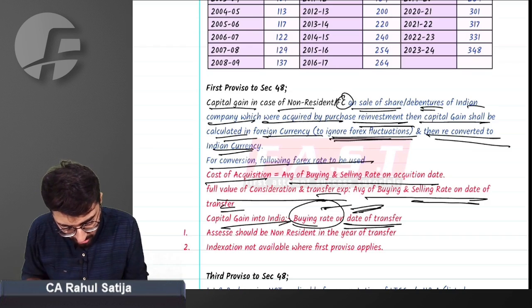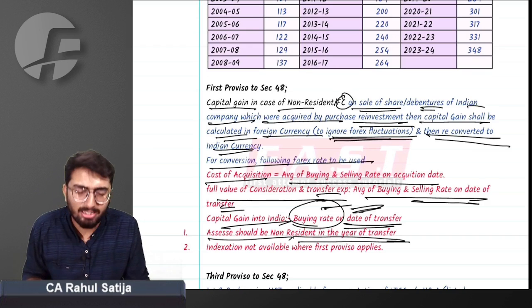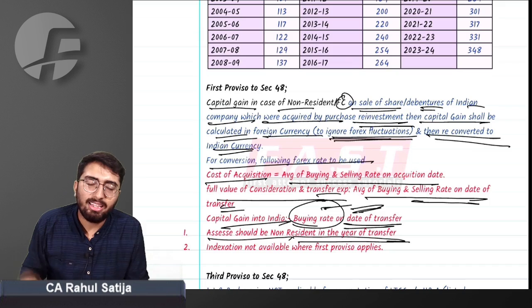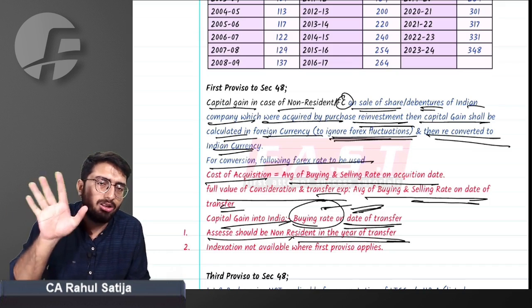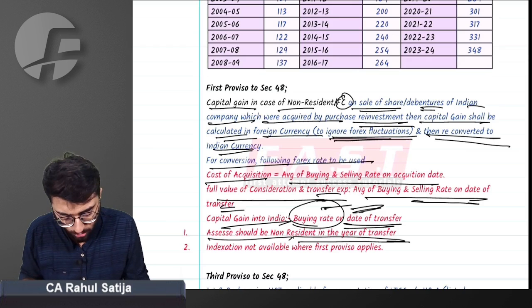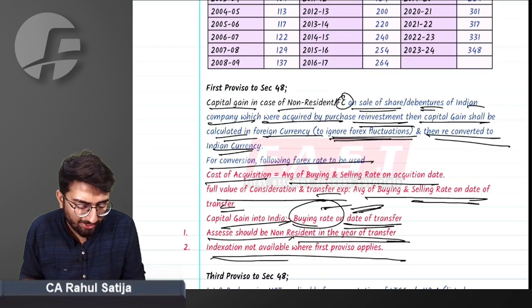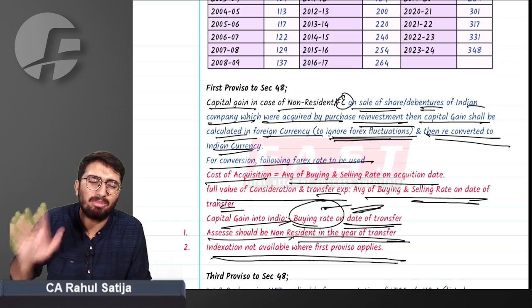One thing you have to take care of is the assessee should not be resident in the year of transfer. In the year of transfer, the assessee should not be resident. If the assessee is resident, in that case he will not be given any benefit of this proviso. And the last thing, no kind of indexation is available if he is getting this benefit.